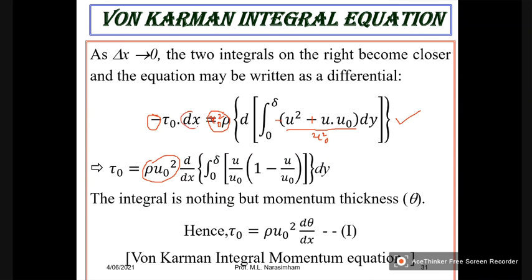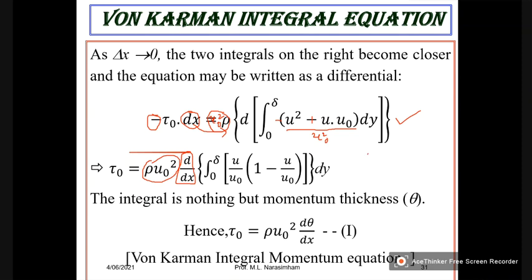And this dx is brought here. And this derivative is taken outside and it is written as d by dx. And this integration is written as integral. So when I divide this u square by u naught square, this will become u square by u naught square, and this will become u by u naught.